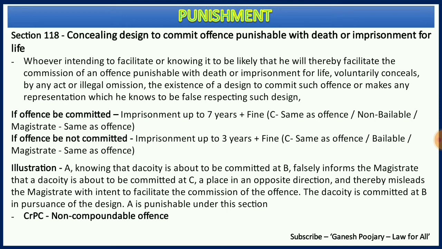But A informs a magistrate that a dacoity can happen at place C. He intentionally diverts the magistrate's concentration towards C so that he is facilitating the dacoity at place B, because the magistrate makes all arrangements to stop the dacoity at place C. Now all the resources have gone to place C, so the dacoity at place B becomes very easy. Now who has aided that?